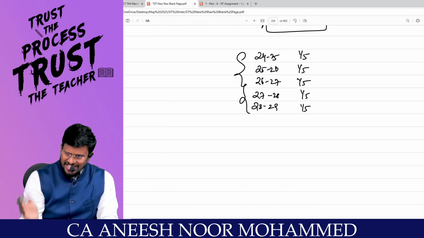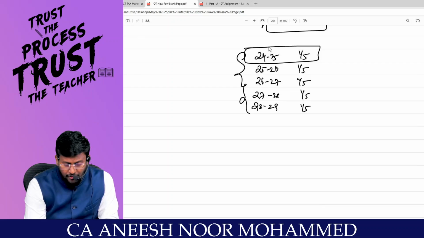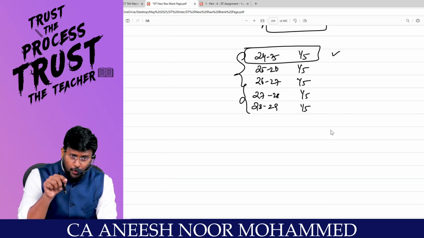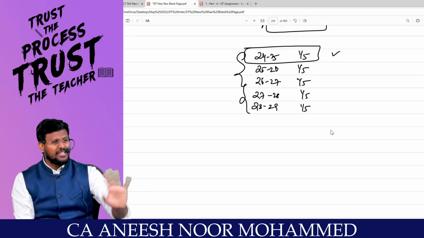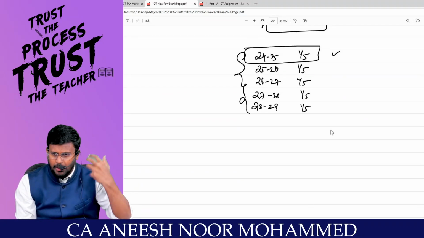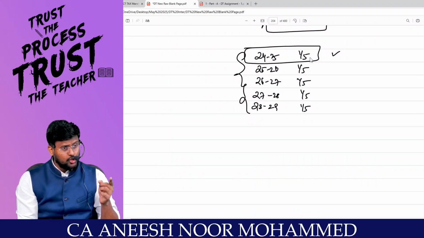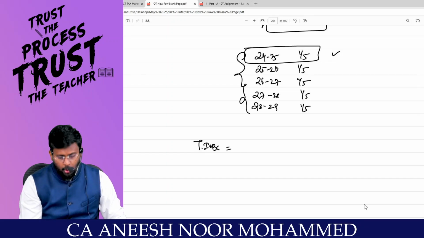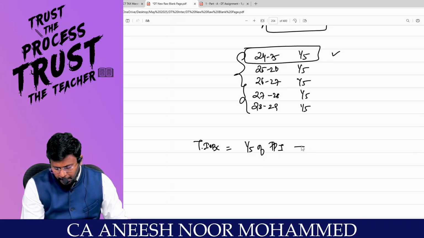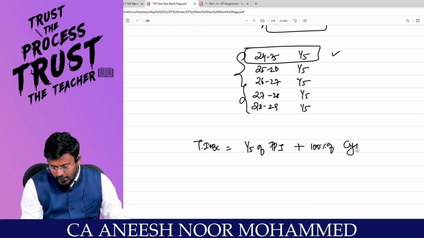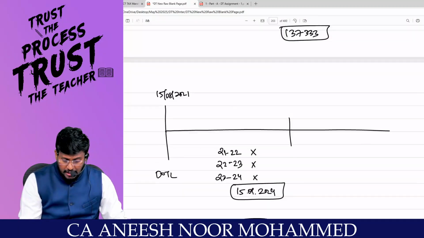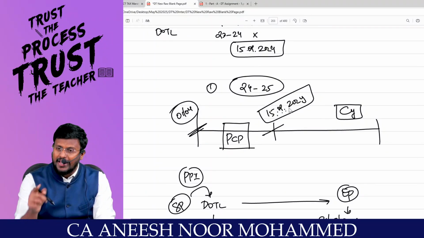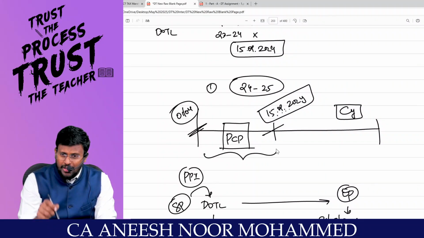So, as an assessee, 1/5 can be claimed in the previous year 24-25. And even in 24-25 the loan will be going. Assume that no principal has been repaid for our mathematical computation purpose. In 24-25 also you will pay interest. So total interest on borrowed capital is equal to 1/5 of the prior period interest plus 100% of the current year interest. Actually, as per accounts, this is also prior period interest because the construction has been completed only on 15/9. Till this time you have to treat it as prior period interest.